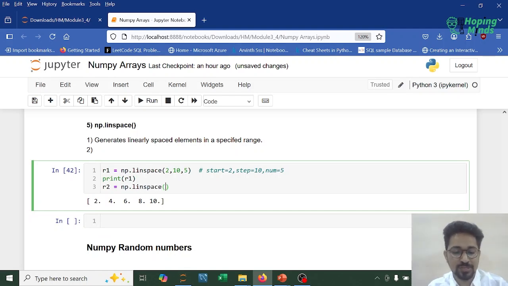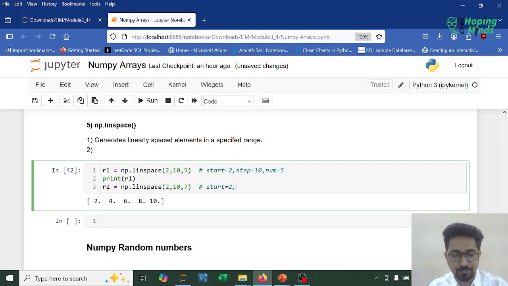Now what if the space between the start and stop numbers is such that we are not able to fetch it as integer? So how do we proceed then? It would be converted to float. What I'm saying is, suppose between 2 to 10, if I want 7 integers, I won't be able to find 7 linearly spaced elements in the range 2 to 10 in the integer domain, right? So then it will shift to float domain automatically.